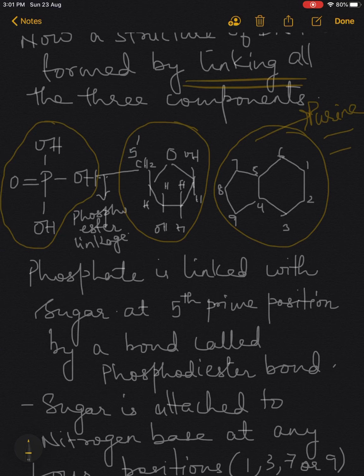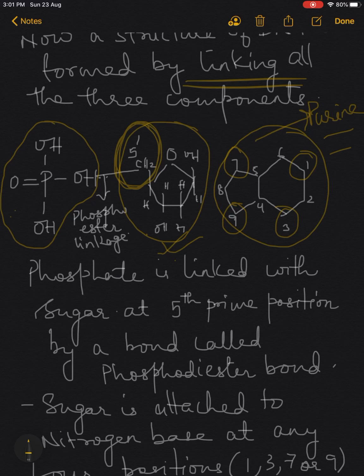Now children, the phosphate group always attaches at the fifth prime carbon of the sugar. Remember this. And the sugar can join to the nitrogenous base at any of the four positions, like position number 1, 3, 7 and 9.